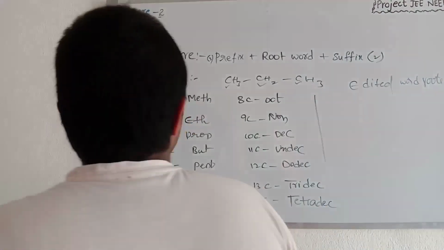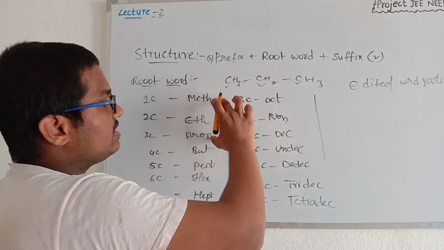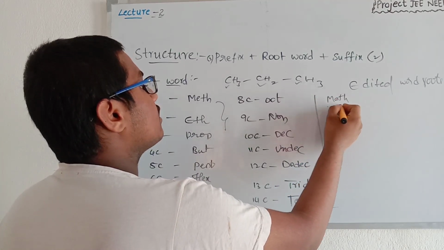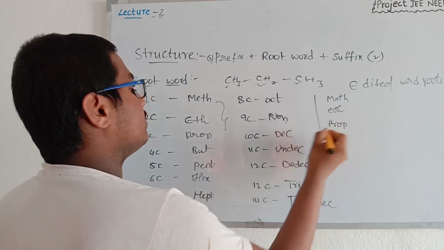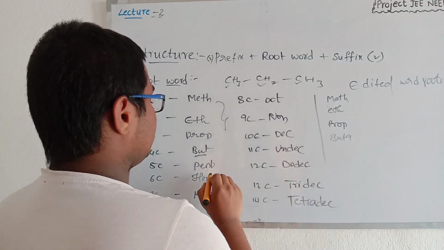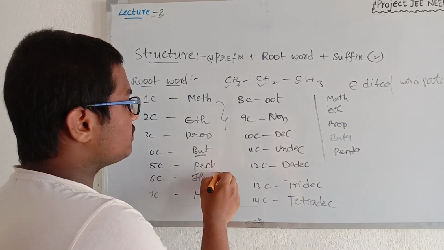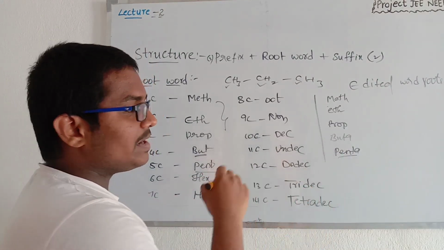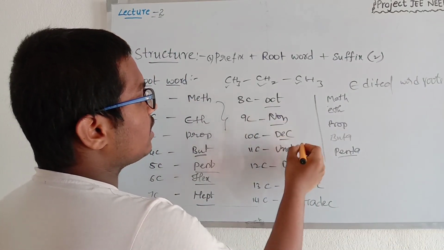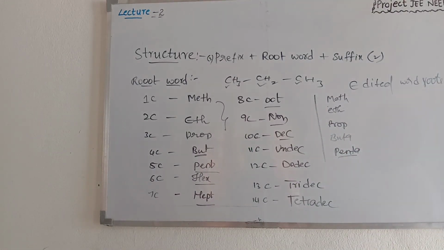So what are the modified word roots? Meth will be meth always. Eth, prop. These three will also be meth, eth, prop. But but will be changed to buta. Next, pent will be changed to penta according to the situations. So pent will be used, but if penta is more suitable than pent, then penta will be used. So hexa, hepta, octa, nona, deca. Like this, we use the modified word roots in some particular cases.